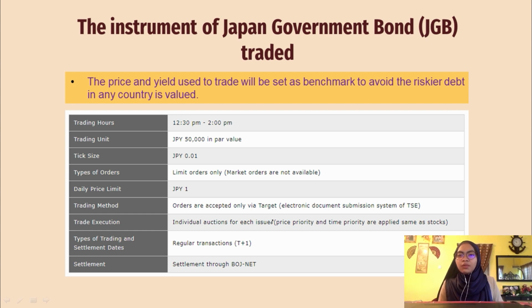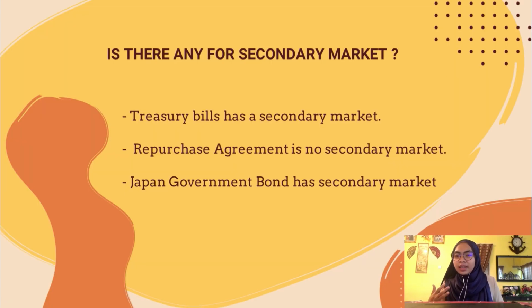So I will continue with my second part, which is: is there any secondary market for these three instruments? For treasury bills, there is a secondary market, as it is easy to transfer to the secondary market. For repurchase agreement, there is no secondary market because the repurchase agreement applies only to direct placement.